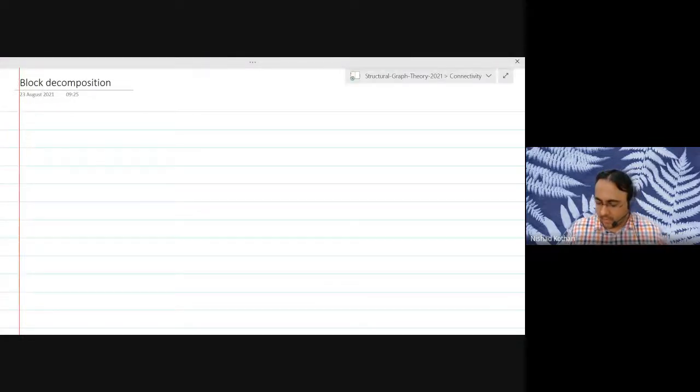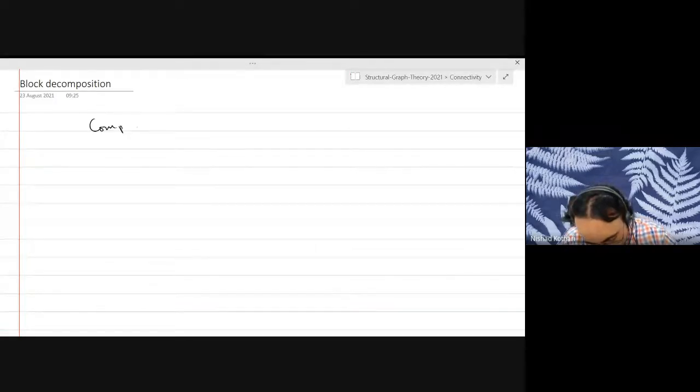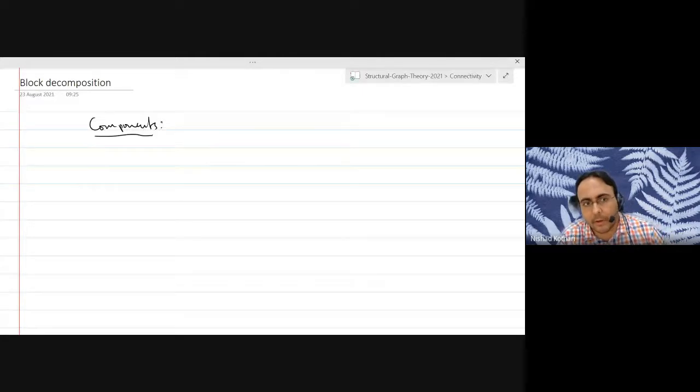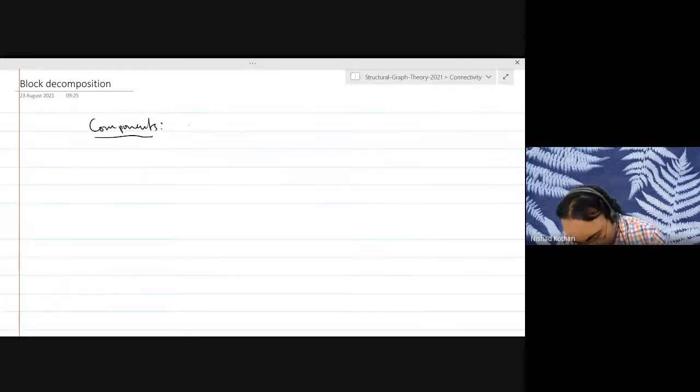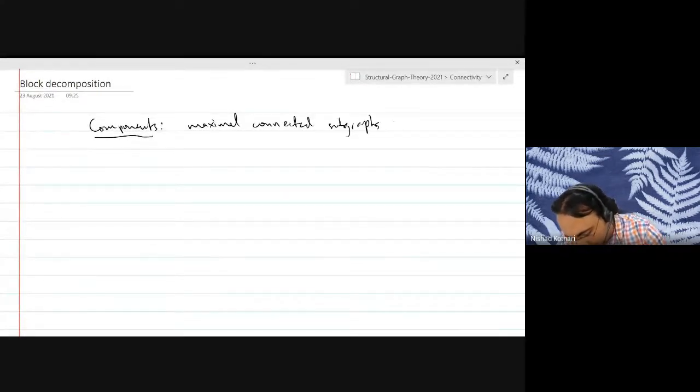So, what are components of a graph? One way to define a component is they are maximal connected subgraphs of a graph. The components of a graph are maximal connected subgraphs of a graph.